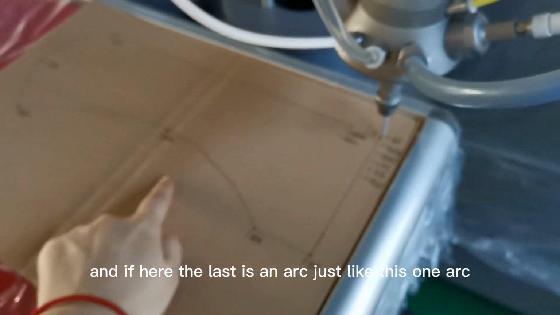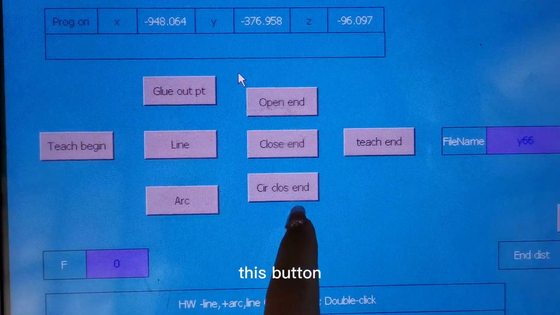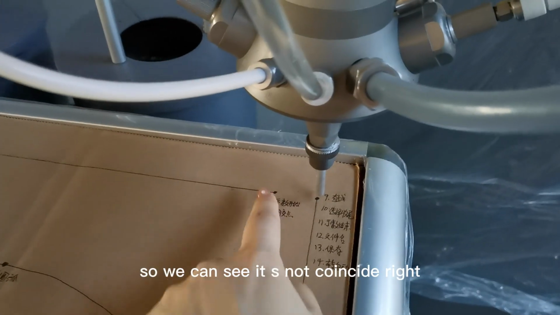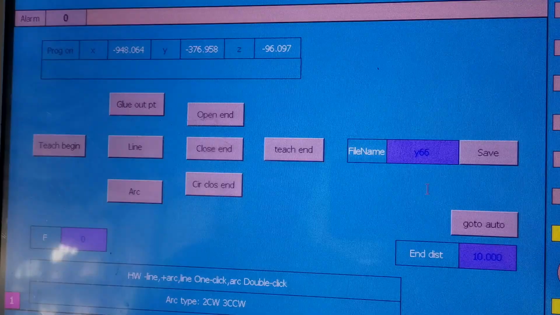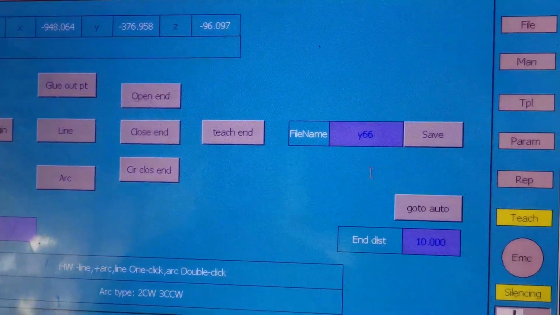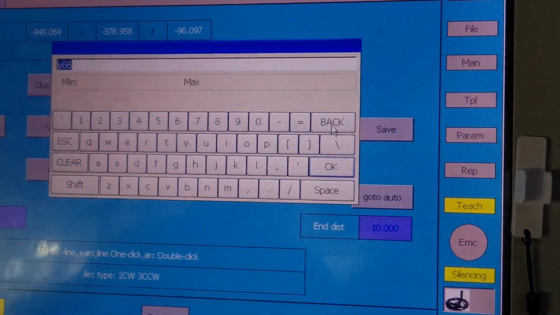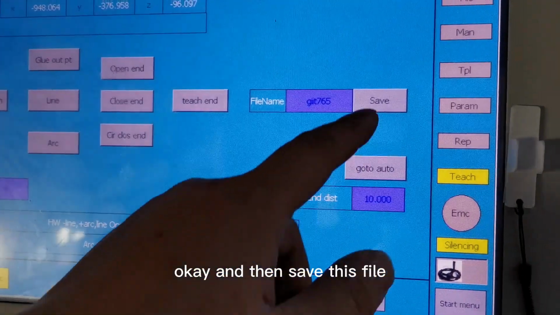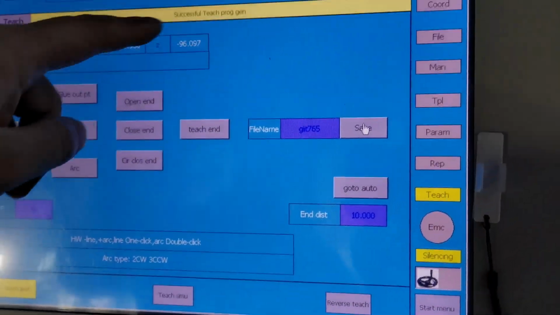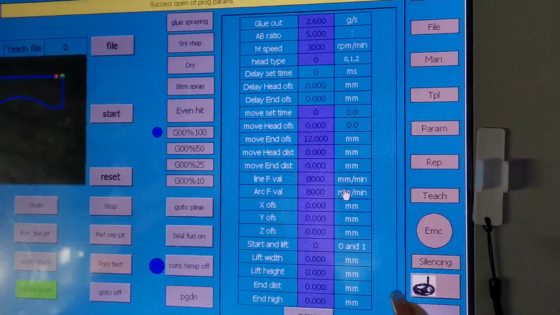And if the last one is an arc, just like this, one arc, then we should click this button. So we can see it's not coincide, right? So choose this one, open. Then we choose teach end. Press here. And give it a name. Okay, and then save this file. And then, okay, go auto.